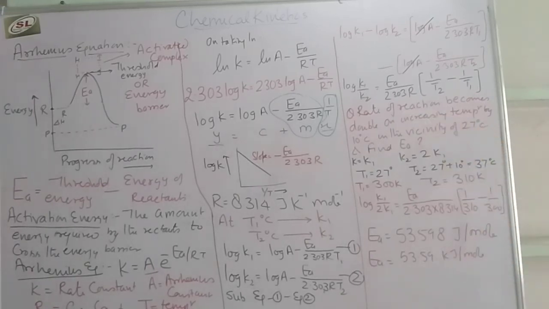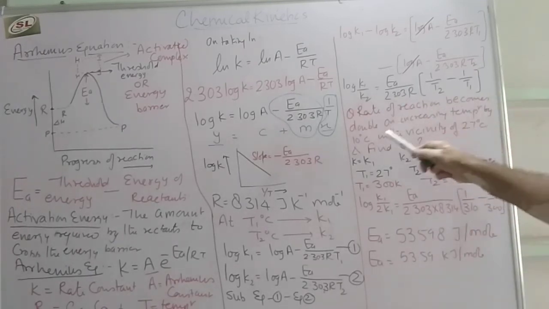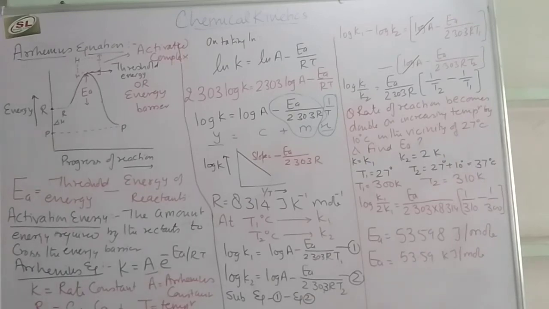One question is, on the basis of this equation, the rate of reaction becomes double. That means K2 becomes twice of K1 on increasing the temperature by 10 degrees Celsius in the vicinity of 27 degrees Celsius. In the vicinity means the T1 temperature is 27 degrees Celsius and T2 temperature will be 27 plus 10 degrees Celsius.